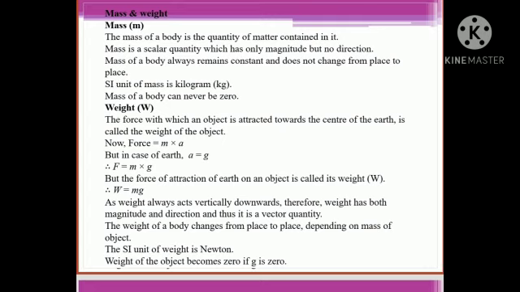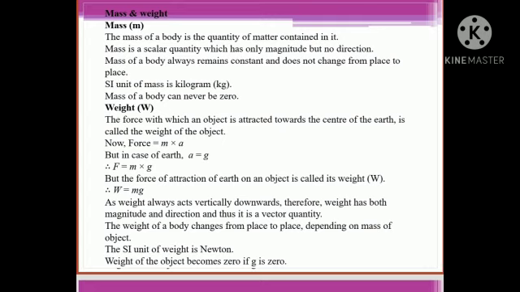Weight, denoted by W. The force with which an object is attracted towards the center of the earth is called the weight of the object. Now force equals mass into acceleration. But in case of earth, a equals small g. So F equals mass into g. But the force of attraction of earth on an object is called the weight W. Therefore W equals m into g.